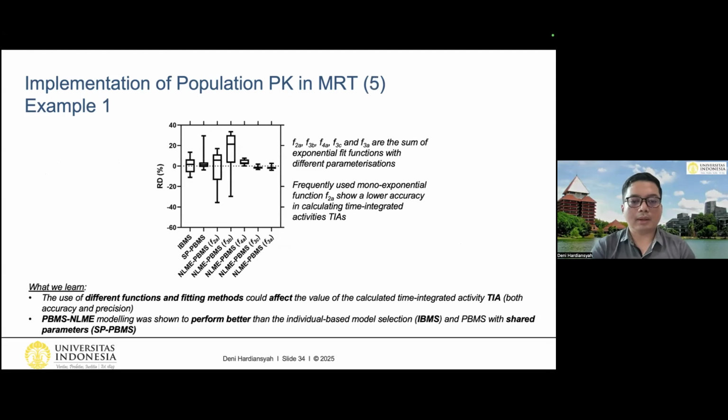So as you can see, this is the box plot. So we learned that the use of different functions and also fitting methods could affect the value of the calculated time integrated activity, both the accuracy and also precision. By the way, we also calculated the precision here, but I don't show it. And PBMS and NLME modeling were shown to perform better than the individual-based model selection and PBMS with shared parameter. So that's why from this paper, we can say that the way we fit and the way we choose the function is also an important part in the stage of the calculation of the absorbed dose that we really need to think about.